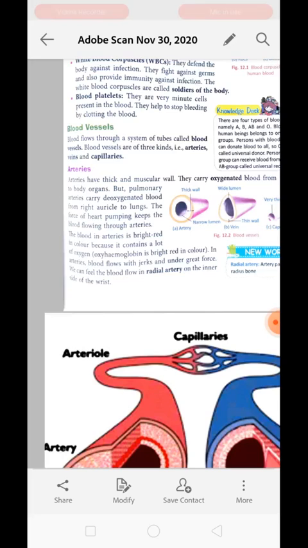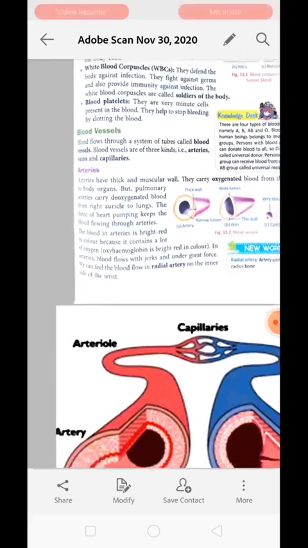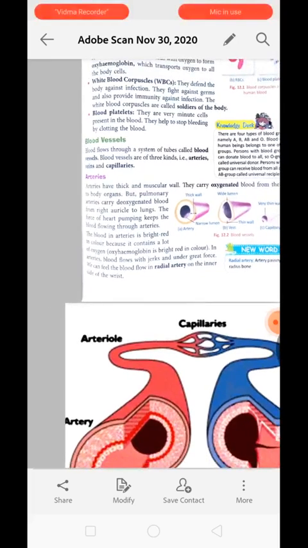Clear? The force of the heart pumping keeps the blood flowing through the artery. Because of the pumping force created by the heart, the blood always flows through these arteries. The blood in an artery is bright red because it contains lots of oxygen. In an artery, blood flows with a jerk under great force. We can feel the blood flow in the radial artery on the inner side of the wrist. Maybe you have felt a pulse.